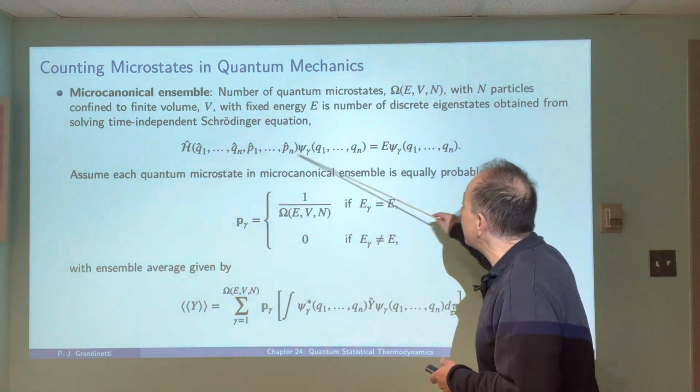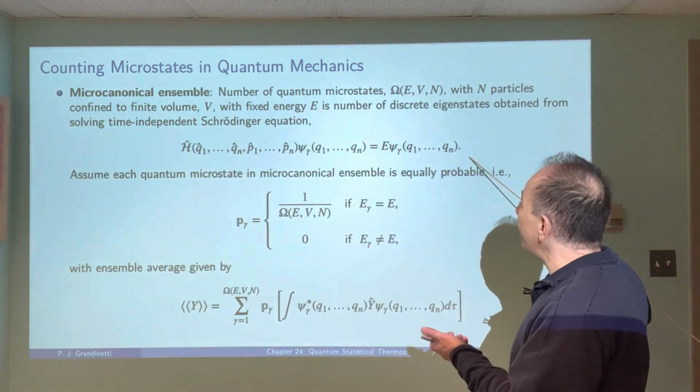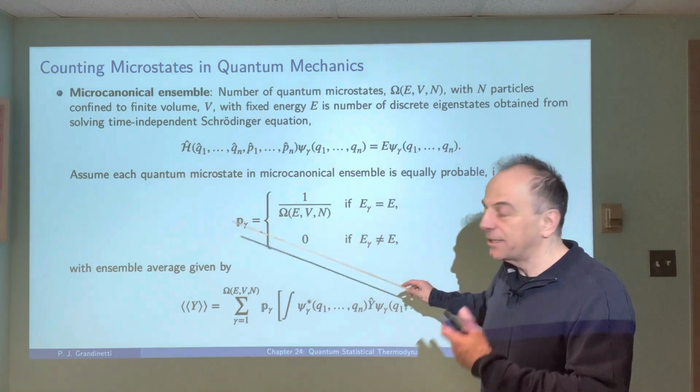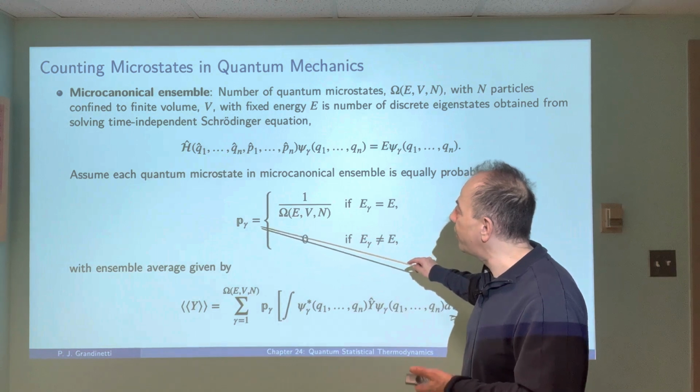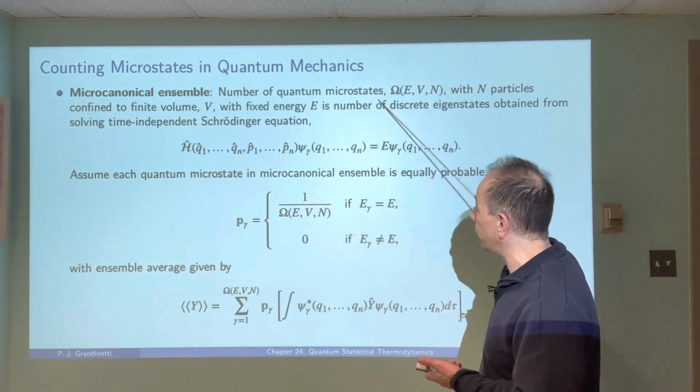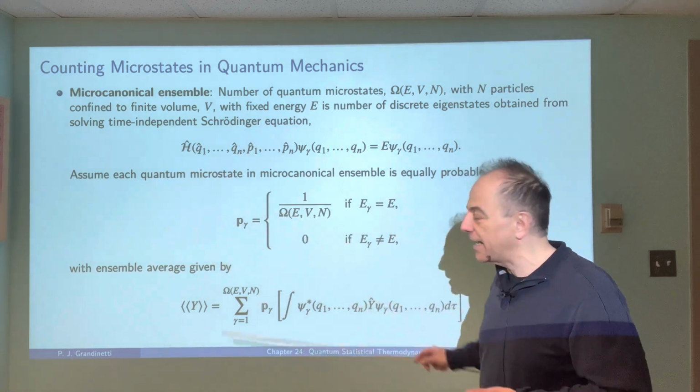So when we take this picture here, we know that we counted our number of microstates with this approach. We can also similarly assume that the probability of each microstate is just 1 over the total number of microstates. So that is the same as before.